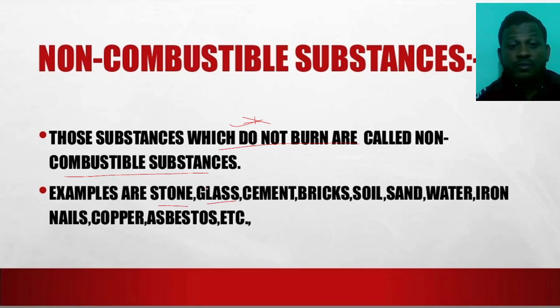Glass, we can melt it at high temperature. Cement, bricks, soil, sand, water, iron nails, copper, these are all substances which do not catch the fire.